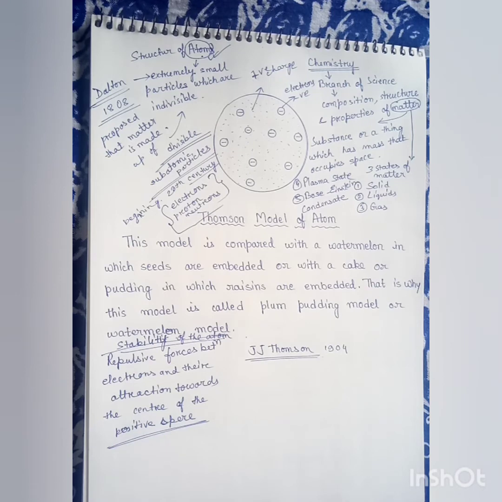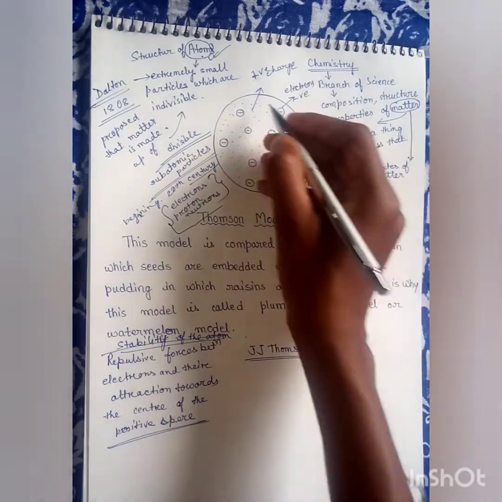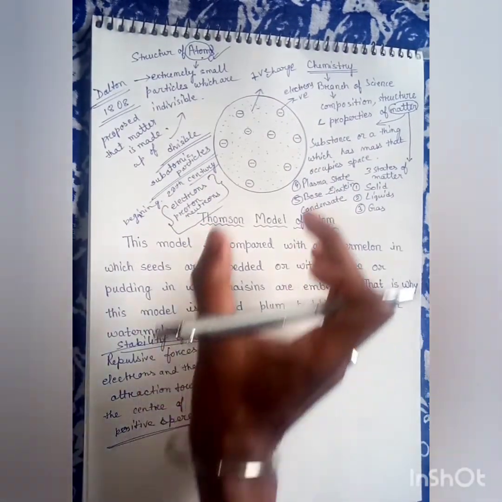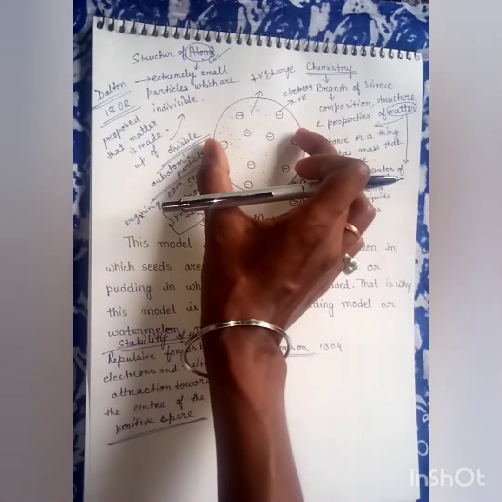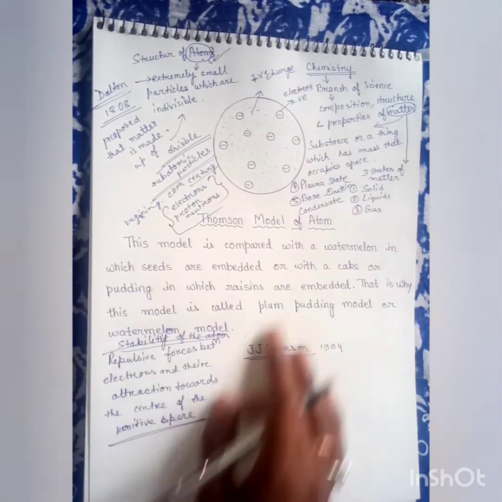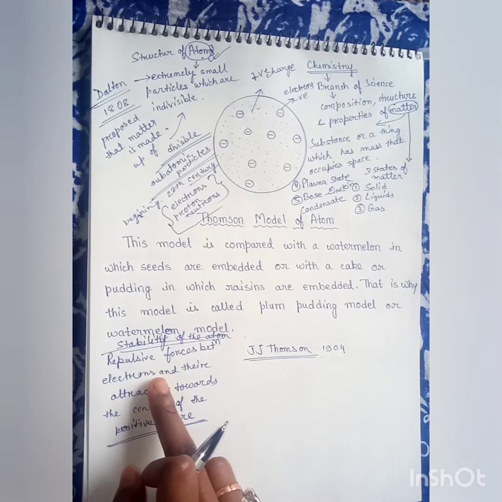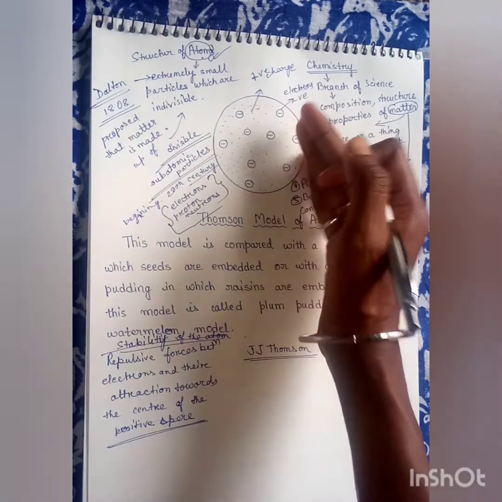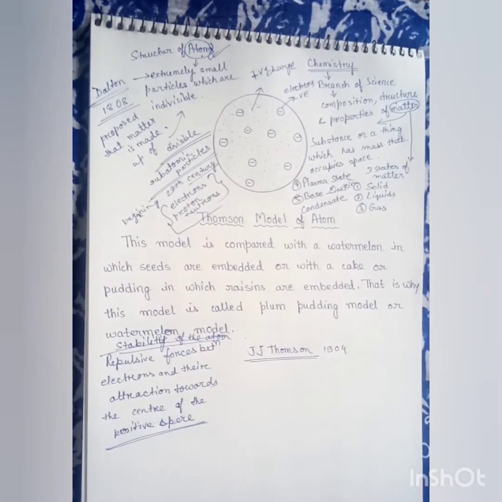It is now clear that Thomson proposed that an atom was a sphere of positive electricity in which are embedded a number of electrons sufficient to neutralize the positive charge. If we neutralize the positive charge and the negative charge, then stability comes in the atom. So what results in the stability of the atom? The repulsive forces between the electrons and their attraction towards the center of the positive charge result in the stability of the atom.